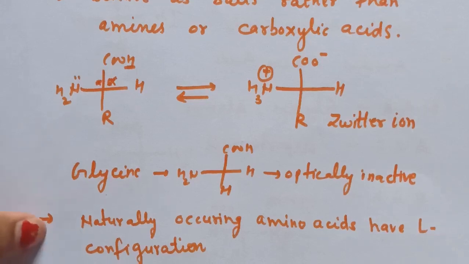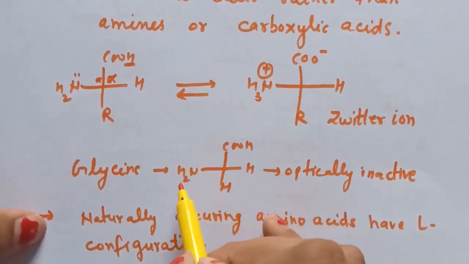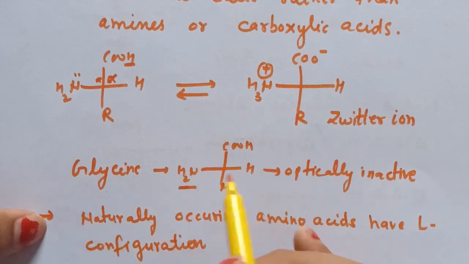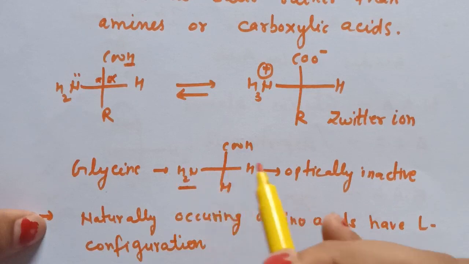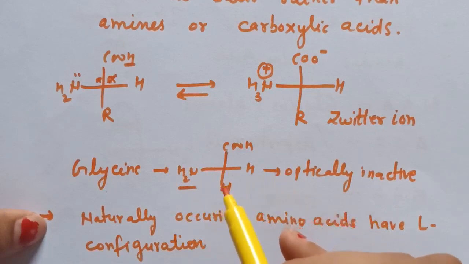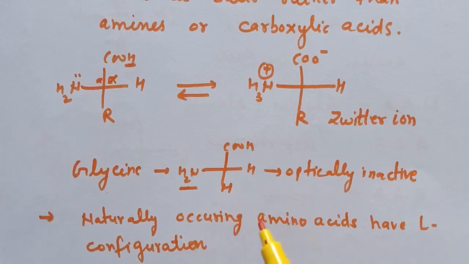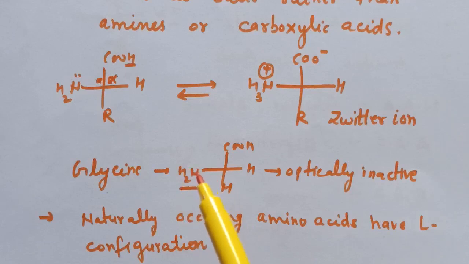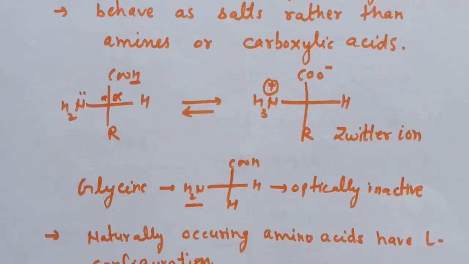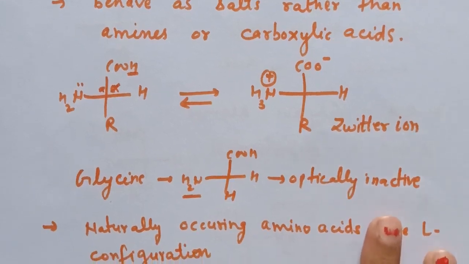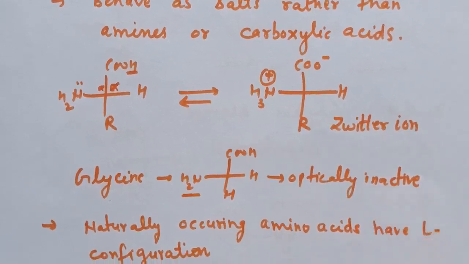So in amino acids, if this NH2 group is on the left hand side, then that will be L configuration, and if this NH2 group is on the right hand side, then it will be D configuration. So all naturally occurring amino acids have L configuration, that is, NH2 group is present on the left hand side. And L amino acids are represented by writing the NH2 group on the left hand side. So this is all about classification and structure of amino acids.